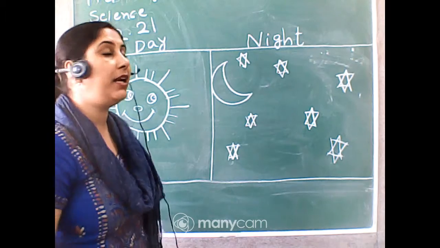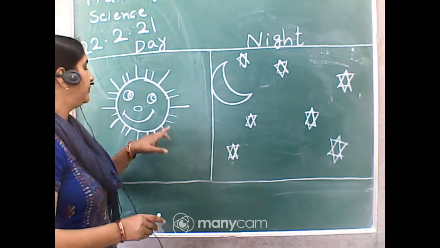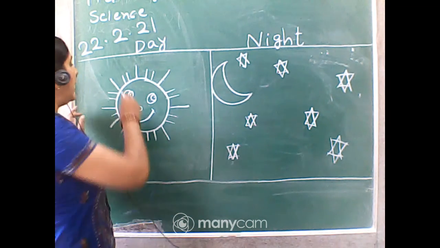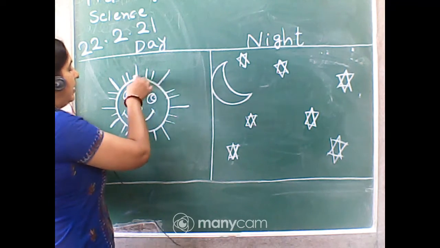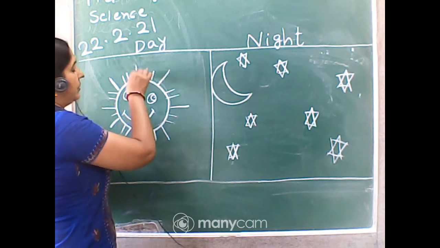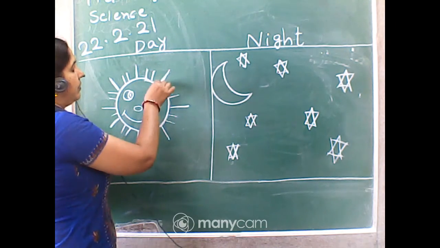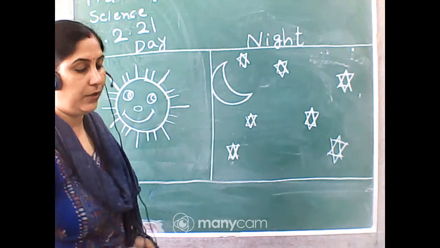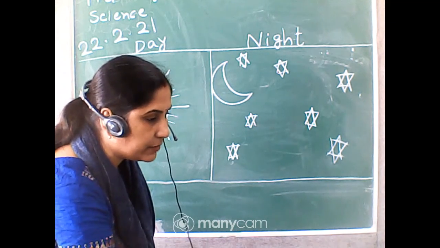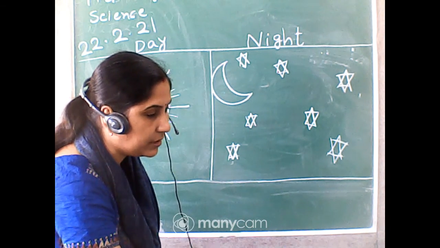Star outside color you can color with orange. Outside color, outside lines, outside line you can use here. This portion you will also use orange color, and this portion you will also use your orange color, and middle portion you will color with yellow. Okay, Asma already sent here, Devansh also sent me here.